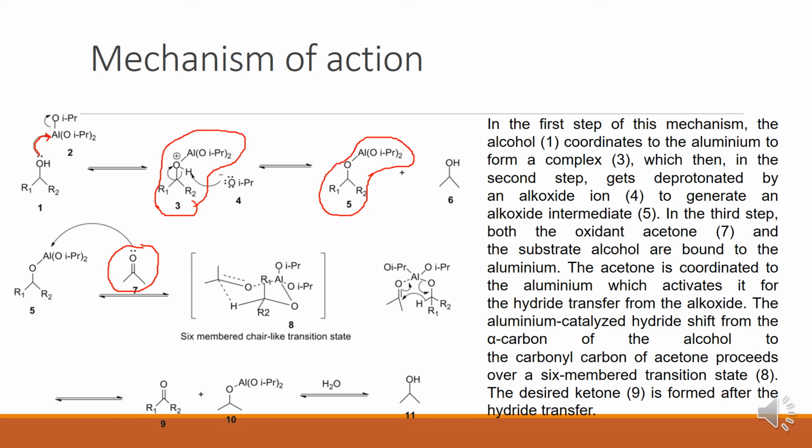Hydride transfer means H minus ion. Remember, the aluminum-catalyzed hydride shift from the alpha carbon of the alcohol to the carbonyl carbon of acetone proceeds over the six-membered transition state.